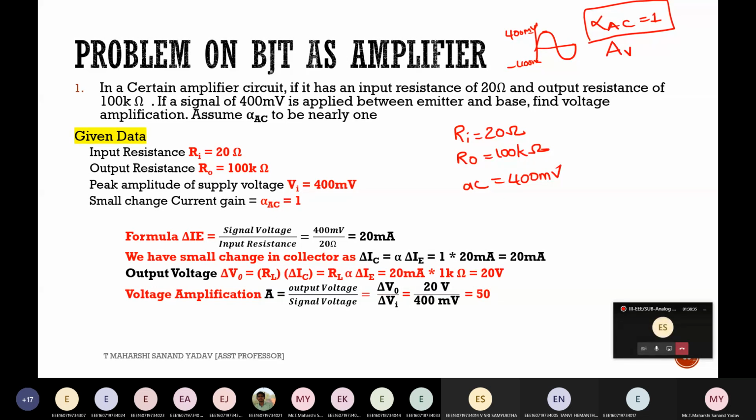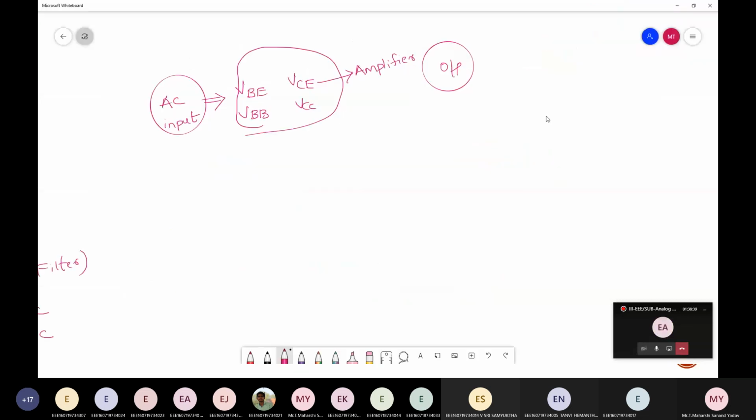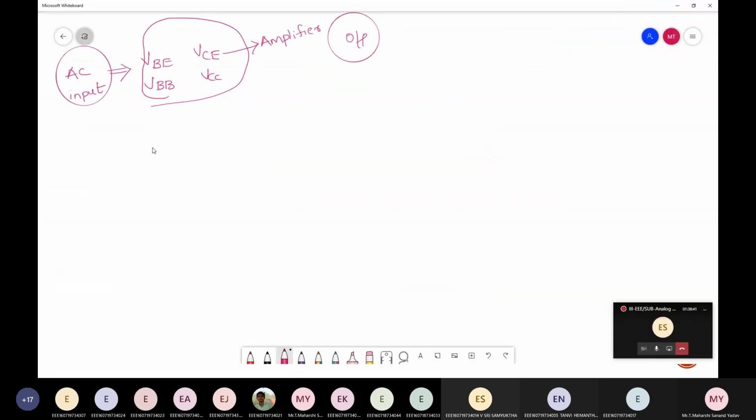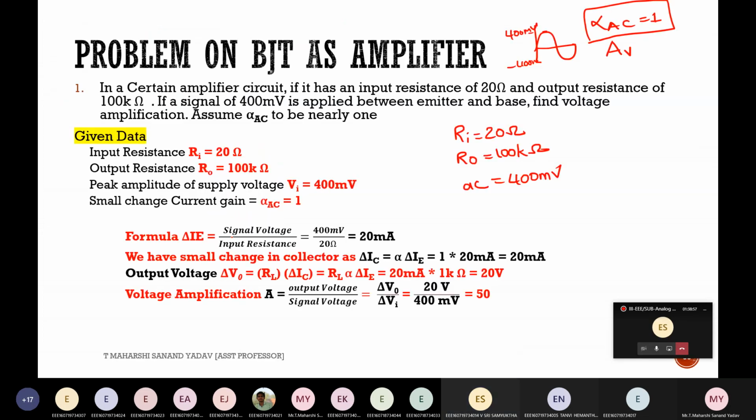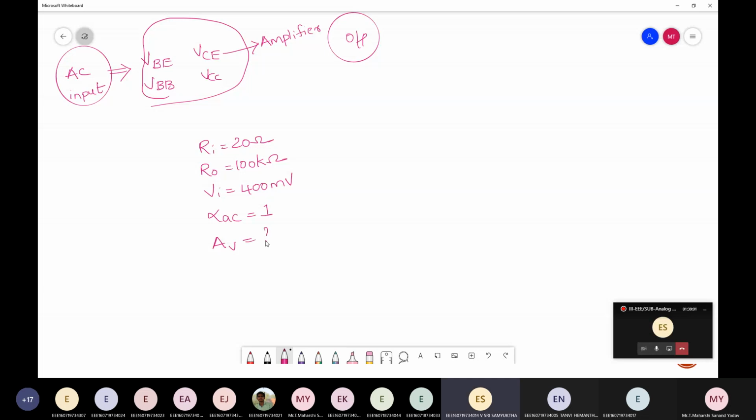Try to solve. Let me write the values here. What is the input resistance? It is 20 ohms. Output is 100 kilo ohms. Input is 400 millivolt. Alpha AC is 1 itself. And I need to find AV. Can you solve now?